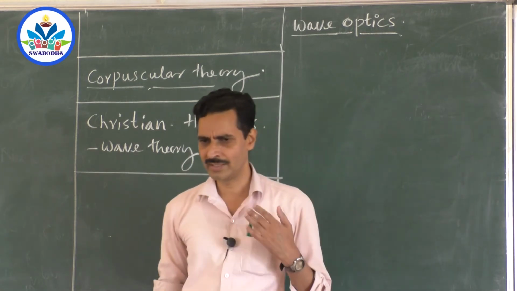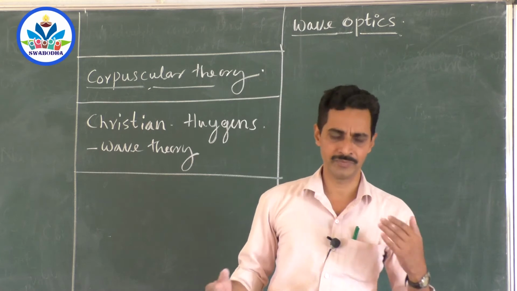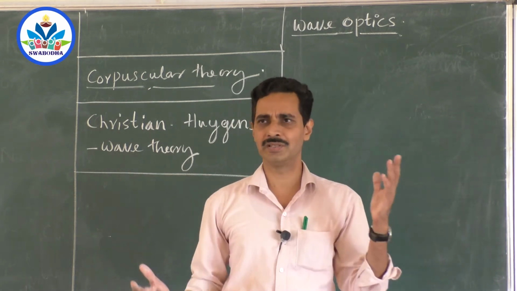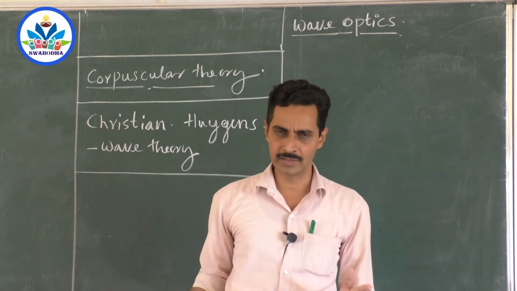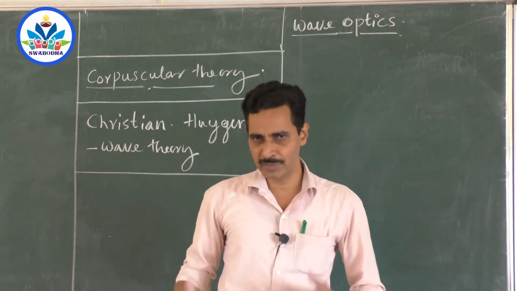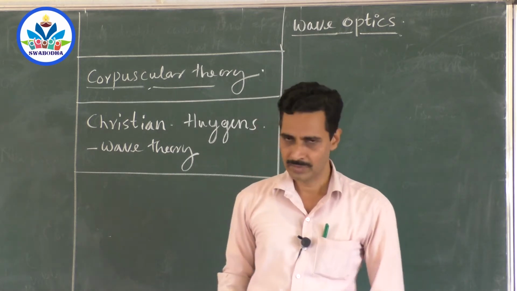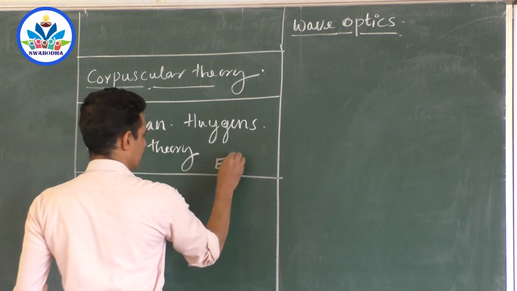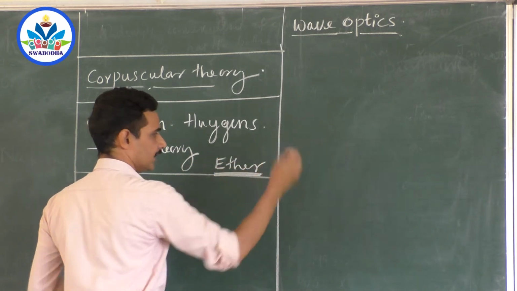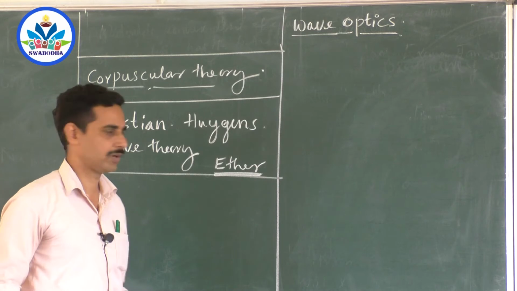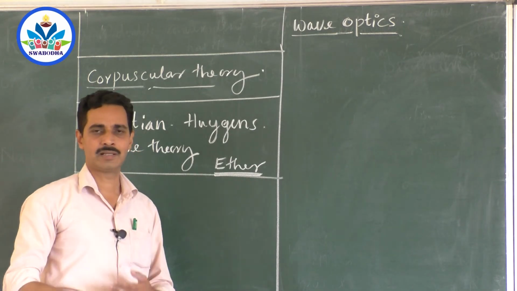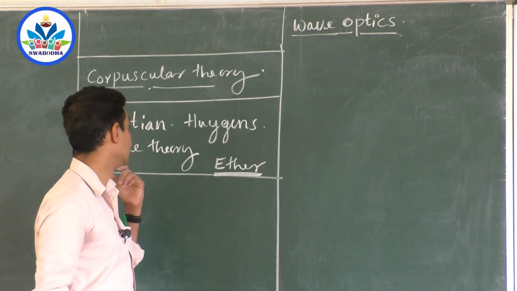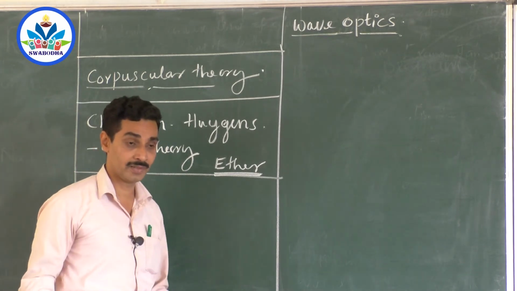Of course, Huygens says finally that there is a medium, there is ether everywhere, and using that hypothetical medium, that is just an assumption that there is an ether medium everywhere, light travels. That's what he says. But ether was disproved. Ether means everywhere present. That is what the meaning is. So the presence of ether everywhere was disproved.